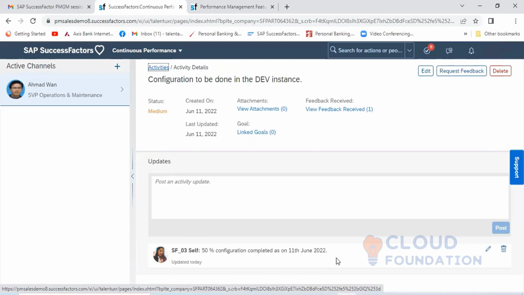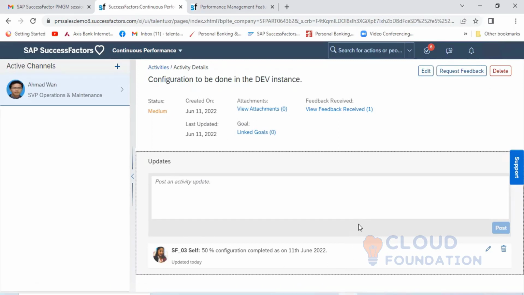When you click here, you can see on a day-to-day basis for this particular activity, the employee is giving the update. The employee can give the update of the status, and this will also be visible to the manager.